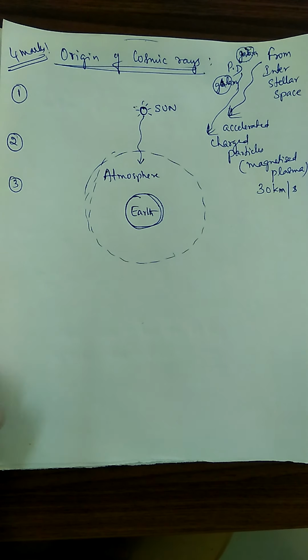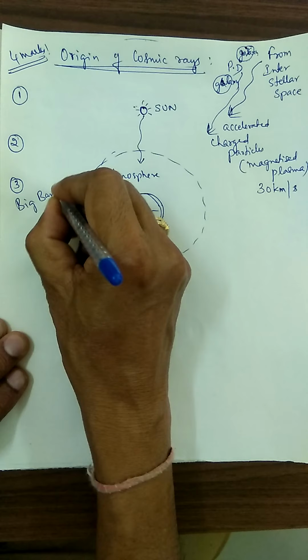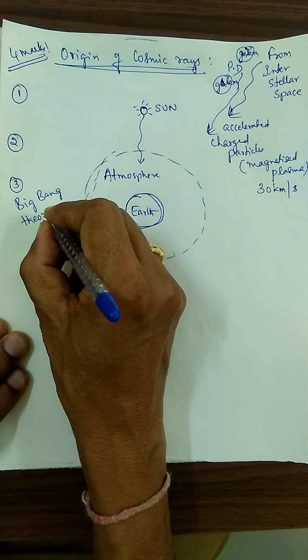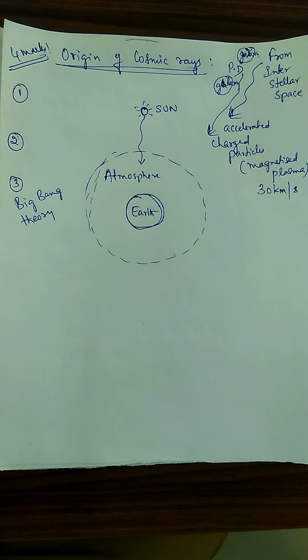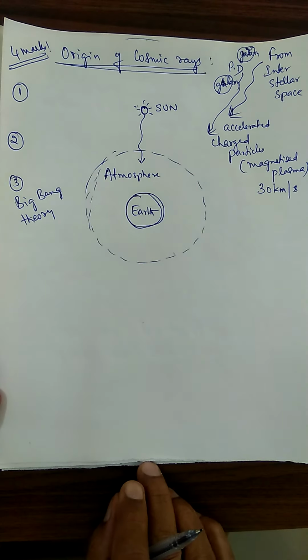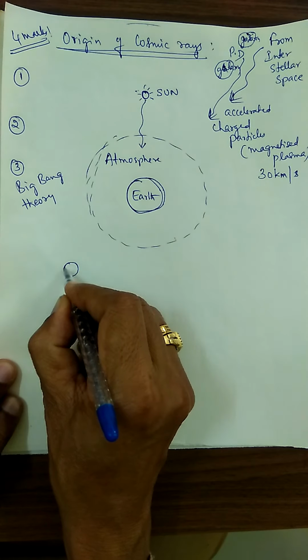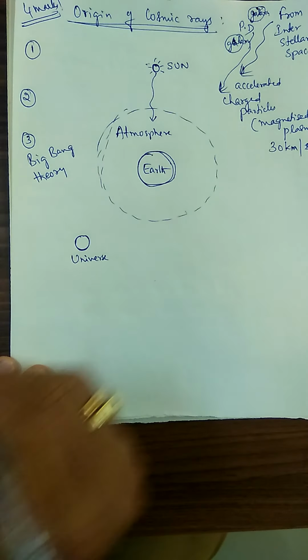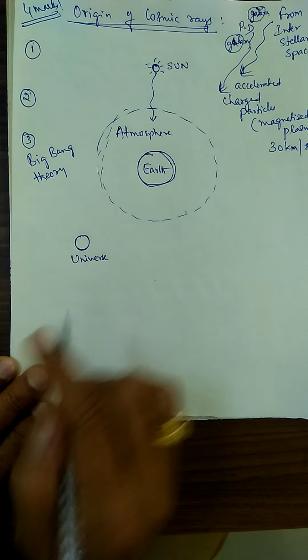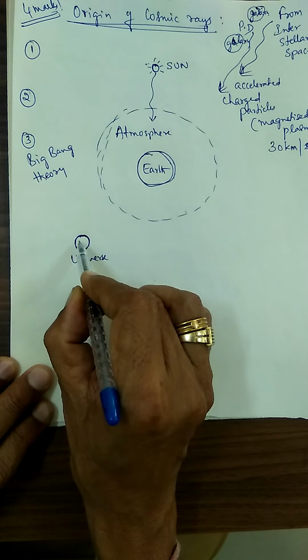Which is the third point here? Let us consider the Big Bang theory. You are aware of Big Bang theory, how the Earth is formed, how the whole universe is formed using the Big Bang theory. Initially, the Big Bang theory says that there is a huge amount of mass.